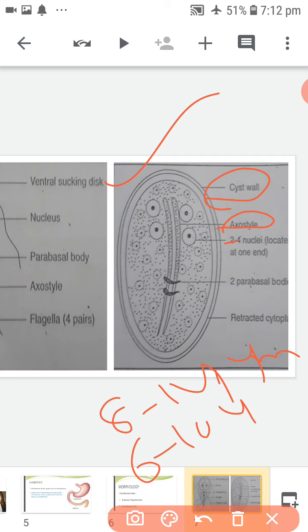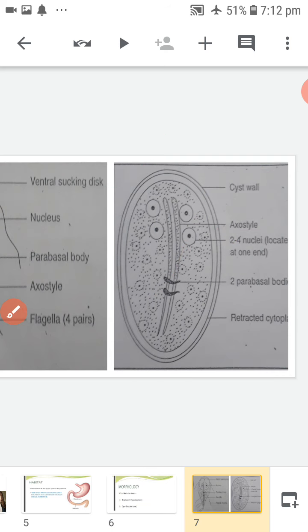The remains of the flagella and margins of the sucking disc are usually found inside the cytoplasm. The cysts are passed in feces. This is about the form of cyst.